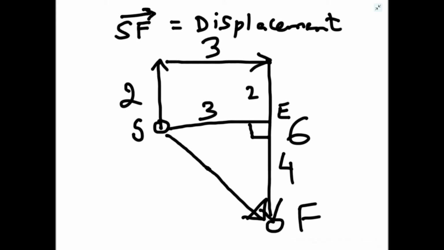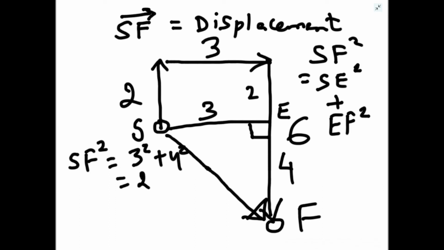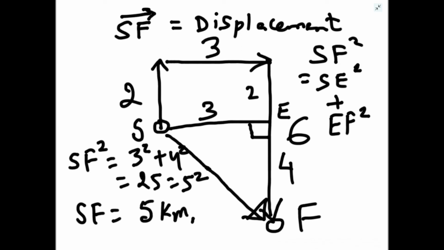So by Pythagoras theorem, SF square will be equal to SE square plus EF square, or SF square will be equal to 3 square plus 4 square, which is 25, equal to 5 square. So SF will be 5 kilometer. So this is a 3, 4, 5 triangle. And direction is also important here because this is a vector quantity.